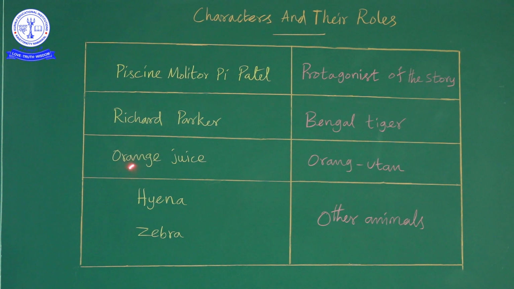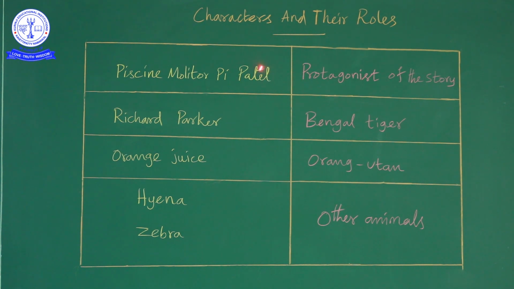Next character, Orange Juice. What is this Orange Juice? It is an orangutan. Orangutan is the same as a chimpanzee. It looks like a chimpanzee that also traveled in the ship. Next are the hyena and the zebra. This hyena and zebra are other animals. So these are the characters who played a part in this story.